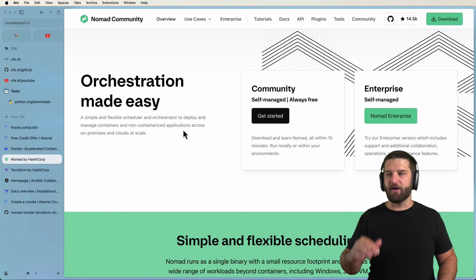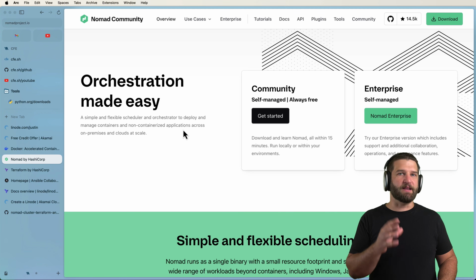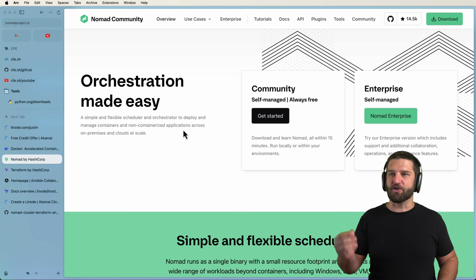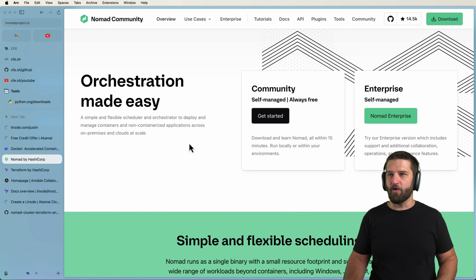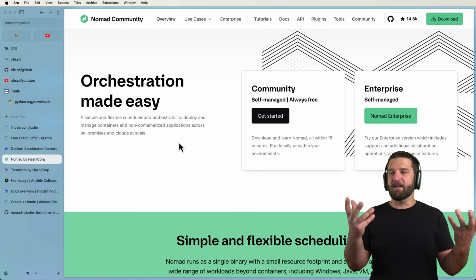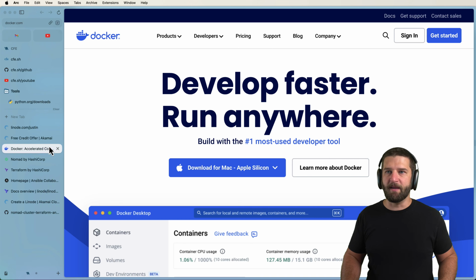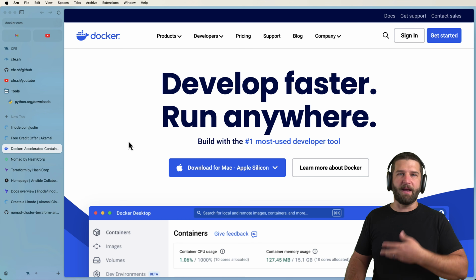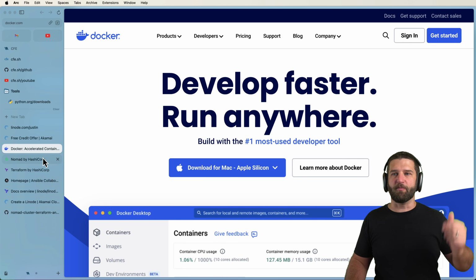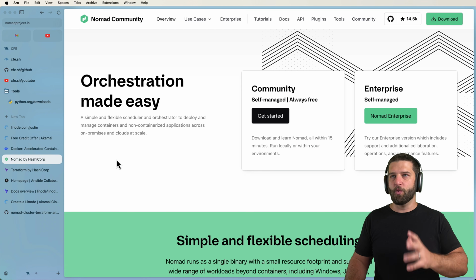This is also a very low stakes way to do it versus something like Kubernetes, which is definitely more full-featured, but it's quite a bit of a learning curve in comparison to Nomad. Nomad is just some basic configuration overall that has a lot of built-in features that make it really straightforward to get this going. Now, you can use Nomad and Kubernetes in tandem with each other with the same containers, because that's how containers work. Once you have a containerized app or database or something like that, you can deploy it in many different places. Nomad's just one of those options, which I think is a really worthy project to look at and learn about.